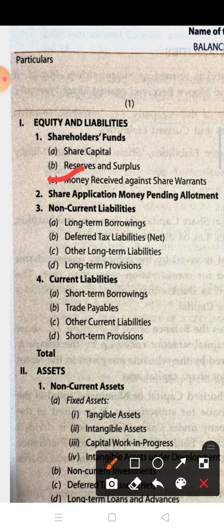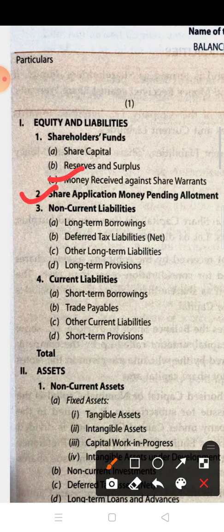Since these are to be converted into equity shares, they are shown under shareholders' fund. This is the third heading. So in shareholders' fund, these are the three subheadings: share capital, reserve and surplus, and money received against share warrants.